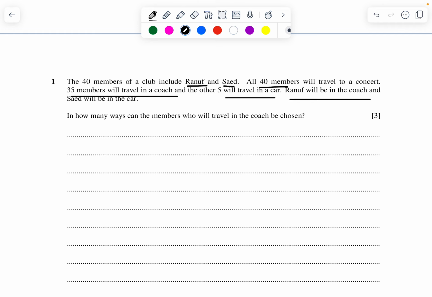Rauf will be in the coach and Saeed will be in the car. So this is a coach and this is car. In how many ways can the members be chosen? So there are 40 members. Two members have already been placed, so 38 are left over.